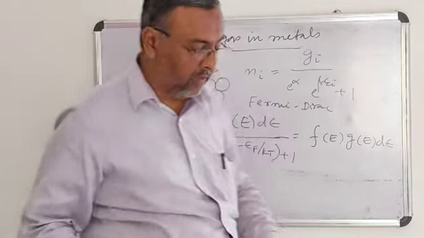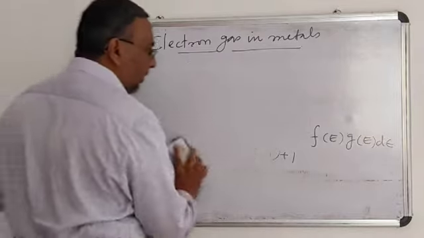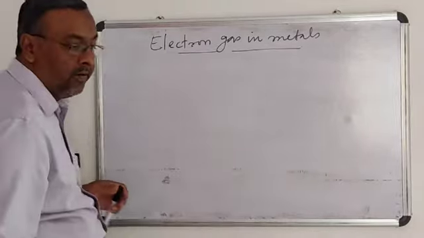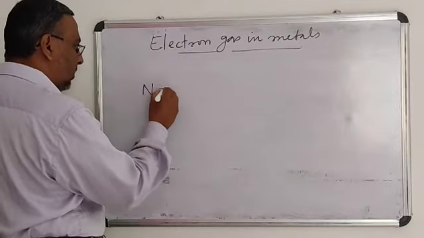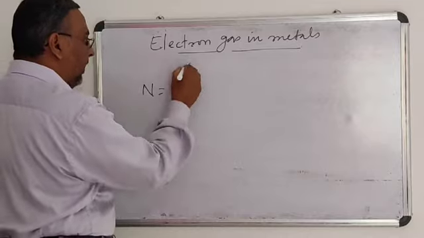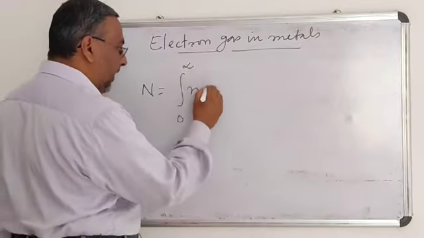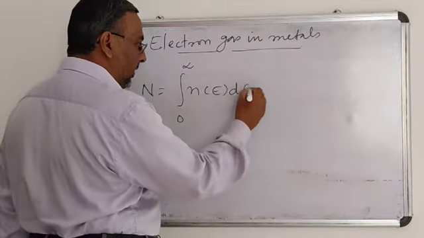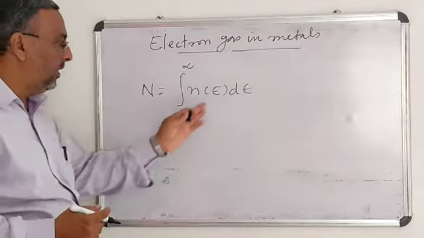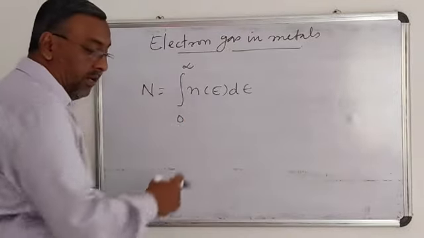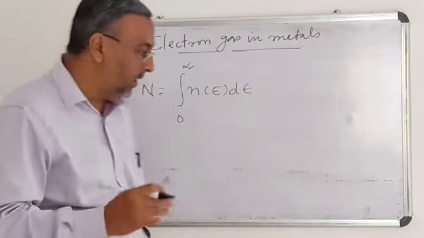For example, to calculate the total number of electrons, we integrate N(E) dE, the number of electrons having energy between E and E plus dE.